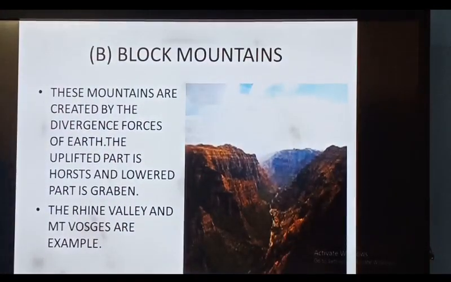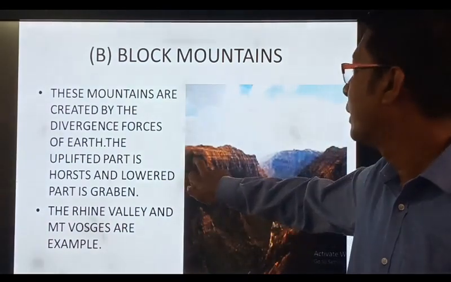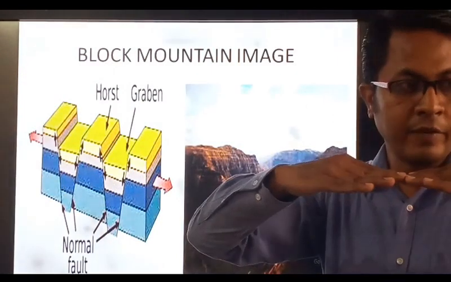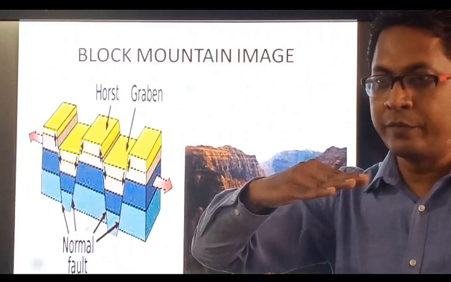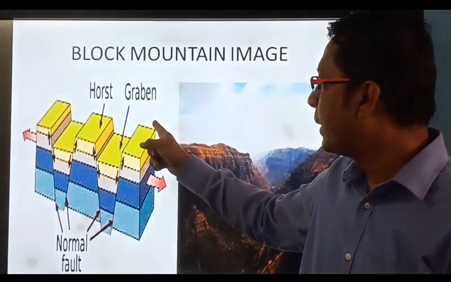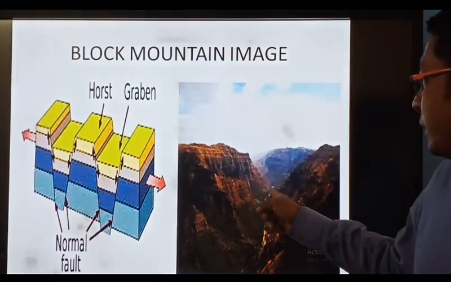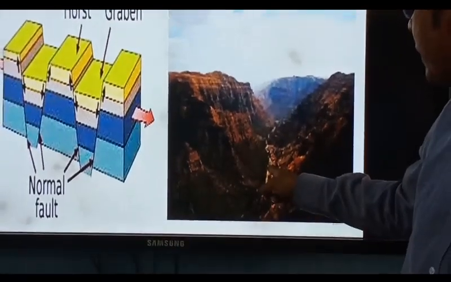Again, let us see something more about block mountain. Can you understand this now? The divergent force has taken place, and one has uplifted and one has gone down. The uplifted part is called Horst and the lower part is called Graben. You can see natural. Can you see the uplifted part, mountain, and the Horst and the lower part? Can you see the lower part? Yes, this is the Graben.